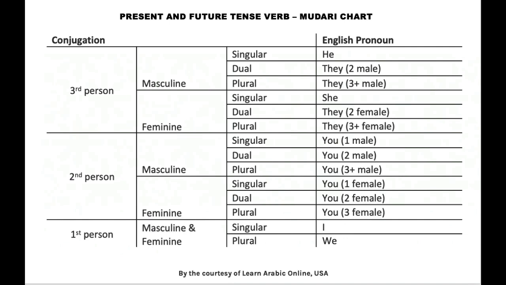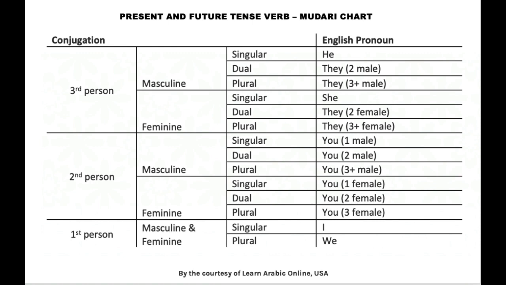Okay, let's understand this chart. On the right-hand column, there are 14 pronouns. And the second column from right has got the singular, dual, plural, and so on. Next, it identifies the masculine and feminine. And finally, on the left-hand side, the whole column has been divided into three: third person, second person, first person. So what does this tell us? Now, can you see he, they, she, they, you, you, I, we, okay? 3 plus 3 plus 3 plus 3 and then 2, total 14.